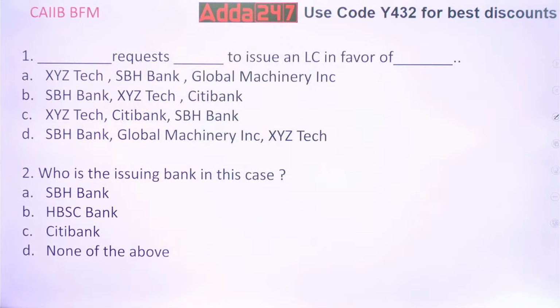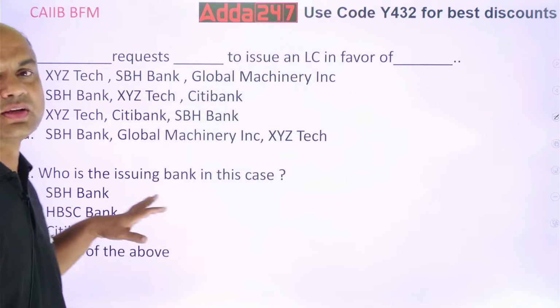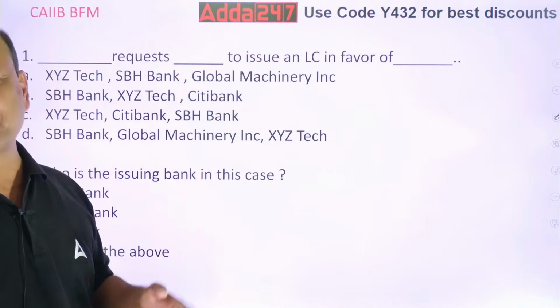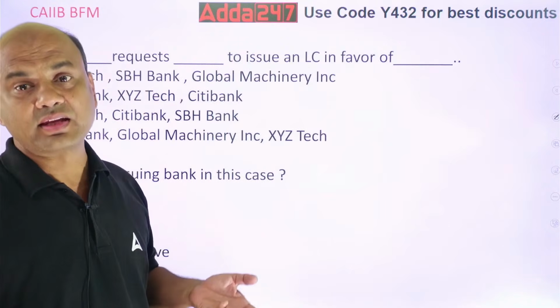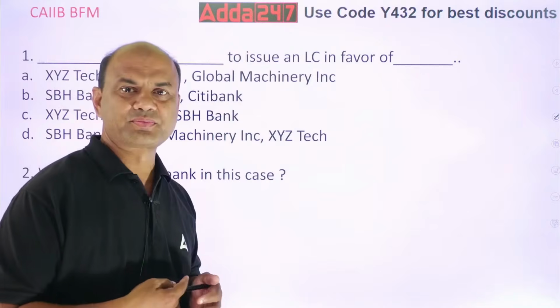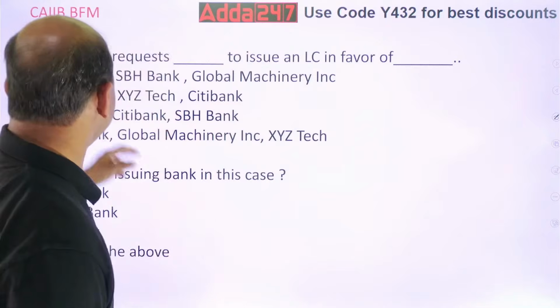Dash requests dash to issue an LC in favor of dash. Who will request the LC? Who will request to issue? Somebody will be requesting, right? Somebody will request someone to give an LC. Otherwise, why will any bank give? Isn't it? So who will request?